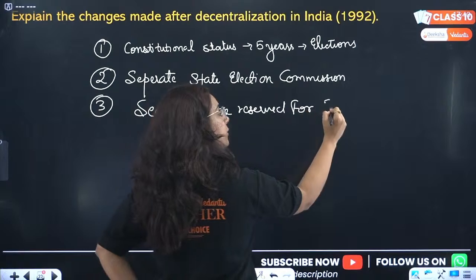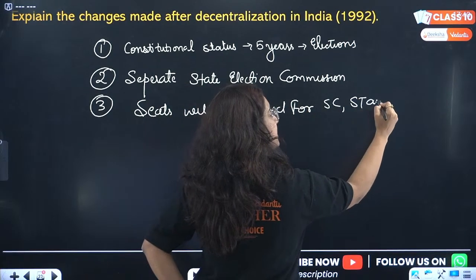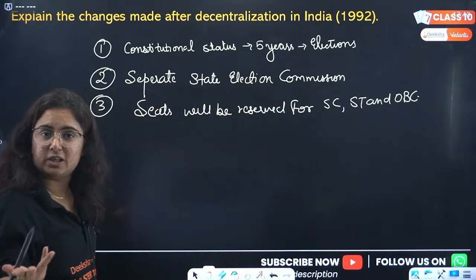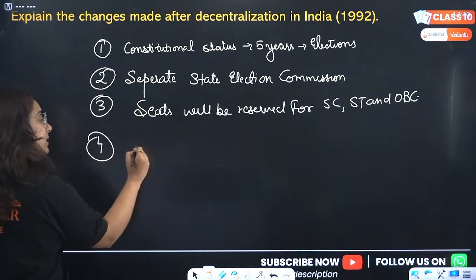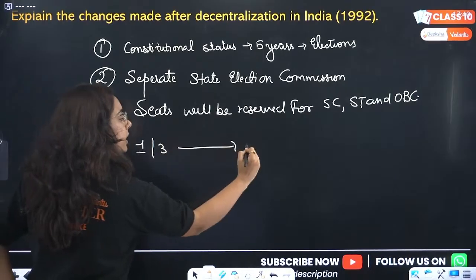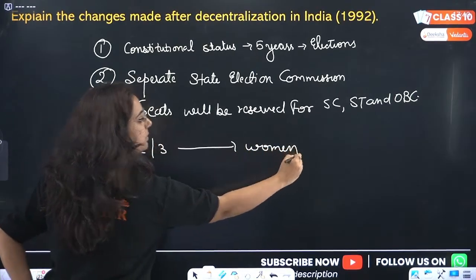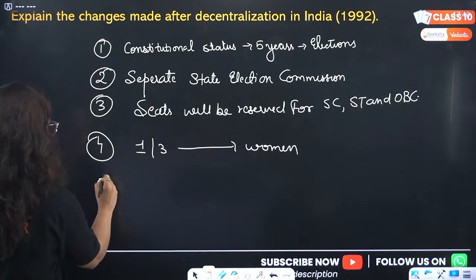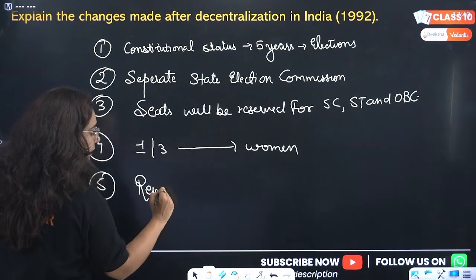Seats will be reserved for SC, ST and OBC. Okay, this is the third change. Then one third of seats will be reserved for women. How many points do we have? 4.